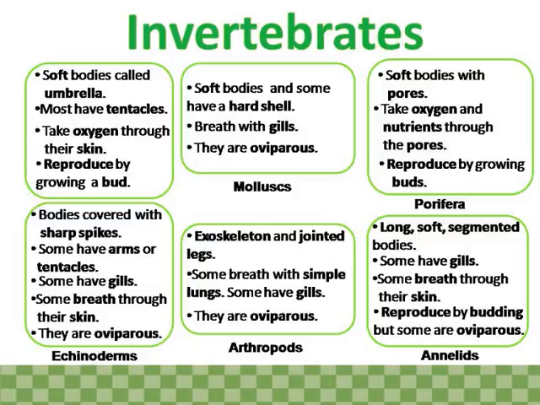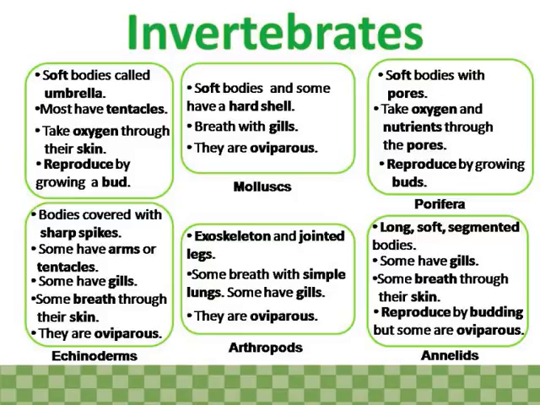Invertebrates. Coelentrates. Mollusks. Porifera. Echinoderms. Arthropods. Annelids. Coelentrates have soft bodies called umbrella. Most have tentacles, take oxygen through their skin, and reproduce by growing a bud. Mollusks have soft bodies and some have a hard shell.